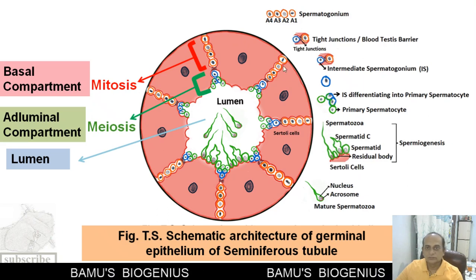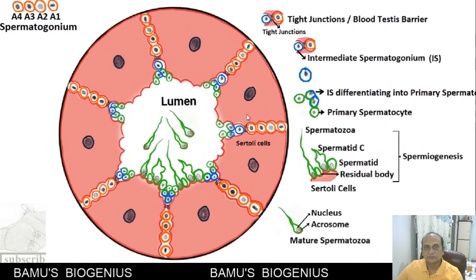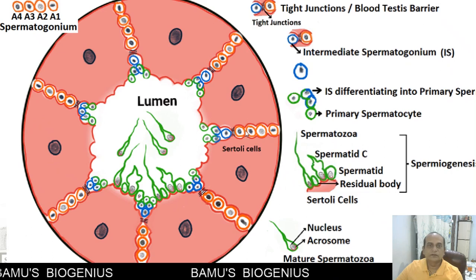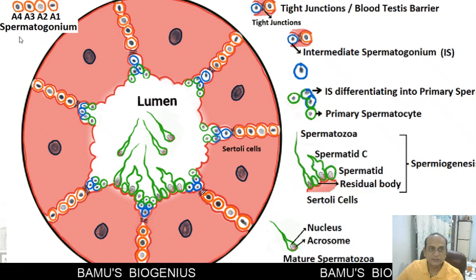Now, what kind of cells are present, that we will see after enlarging this one. See, I have already told you that these are the spermatogonia. We can say that the singular is spermatogonium, plural spermatogonia.